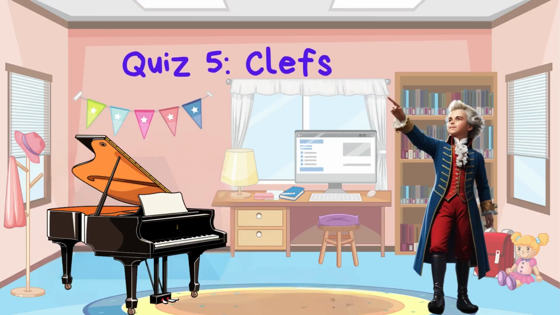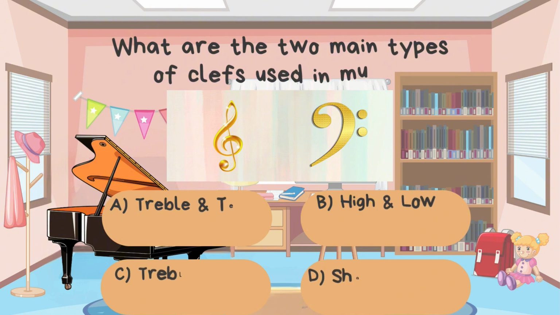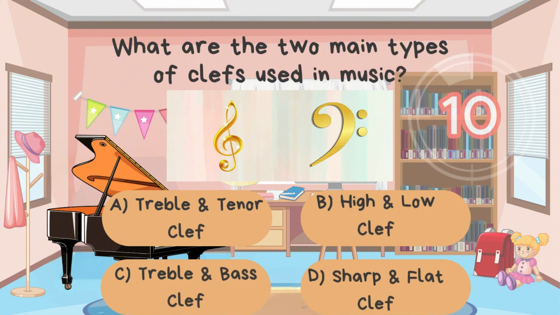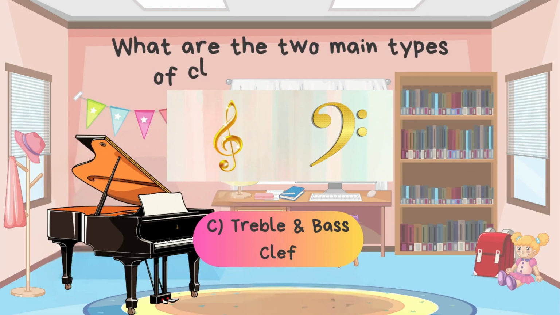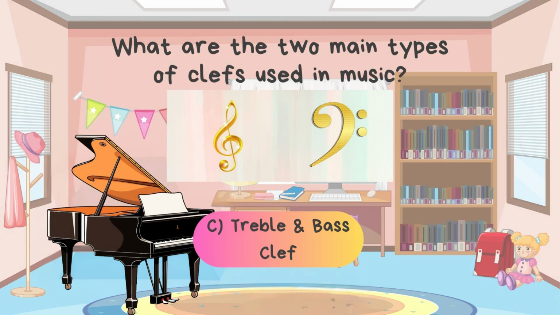Here's another question. What are the two main types of clef used in music? A. Treble and tenor clef. B. High and low clef. C. Treble and bass clef. D. Sharp and flat clef. Correct. The answer is C. Treble and bass clef. Well done.